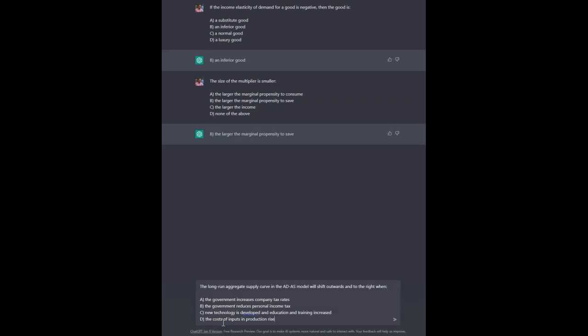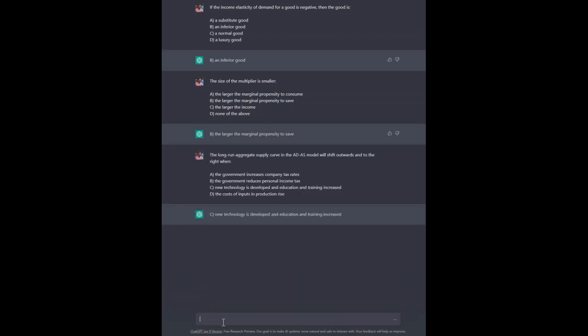Let's try another one. Imagine a student is answering an exam. So it got that one correct as well. Let's give it another one where we're referring to a model. So does ChatGPT know about the model? Yes, it can give a correct answer to that question as well. So it's pretty good with multiple choice questions.